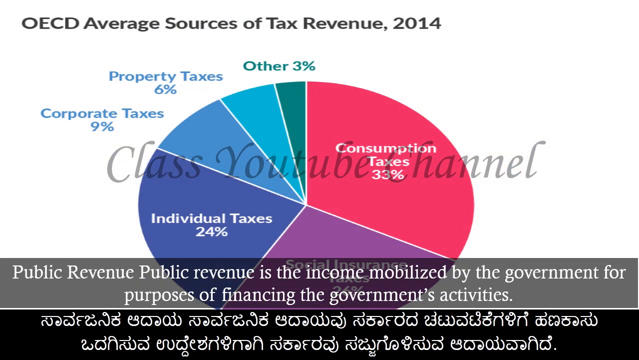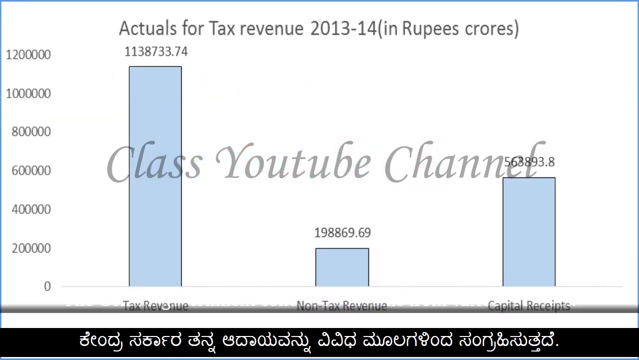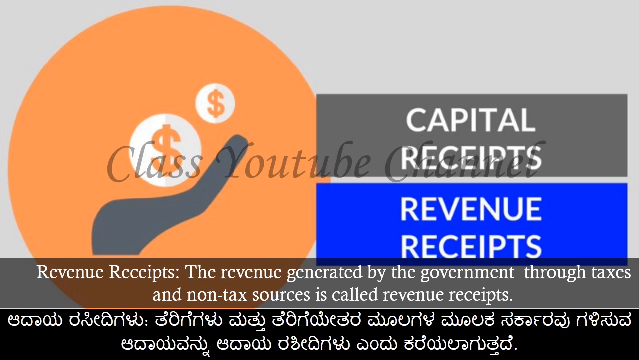Public revenue. Public revenue is the income mobilized by the government for purposes of financing the government's activities. The central government collects its income from various sources. Revenue receipts. The revenue generated by the government through taxes and non-tax sources is called revenue receipts.